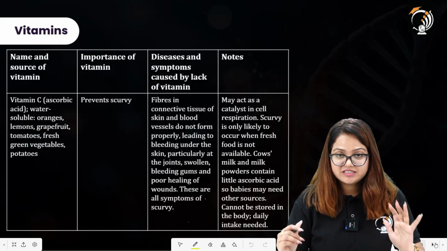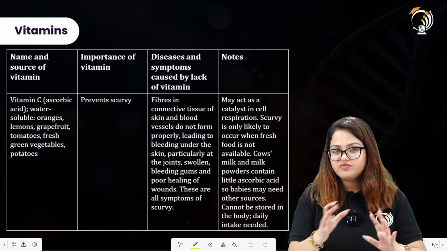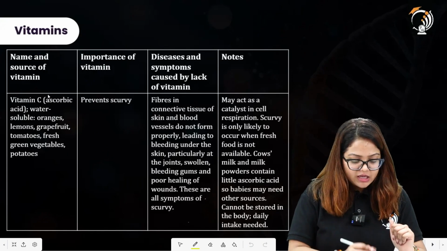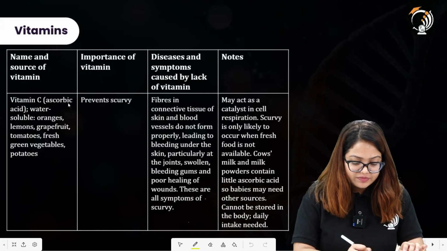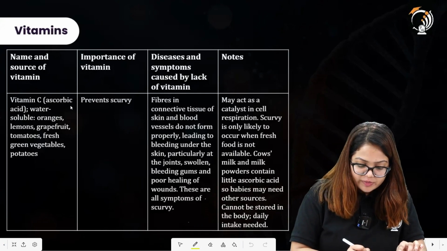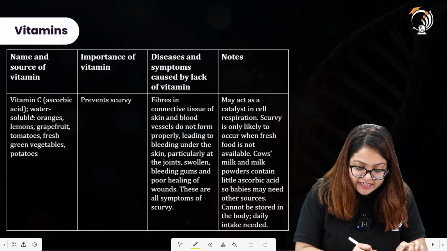Now, you are provided with a table here. To summarize all of what we have studied about the vitamins, we have first here vitamin C. This is commonly called ascorbic acid. It is water soluble.